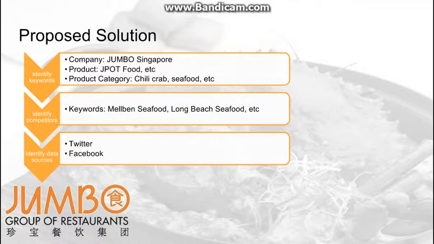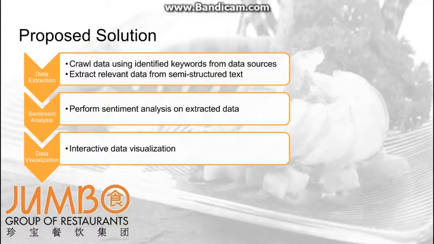The flow chart here shows the steps that we have for our proposed solution. One is to identify the keywords, so we break it down into company, product, and product category. Next is to identify competitors, and the keywords will be like Melbourne seafood, Long Beach seafood, etc. And thirdly, to identify the data sources, which will come from Twitter and Facebook. Next, we have data extraction, where we crawl the data using the identified keywords from the data sources and extract the relevant data from the semi-structured text. And we have sentiment analysis on the extracted data.